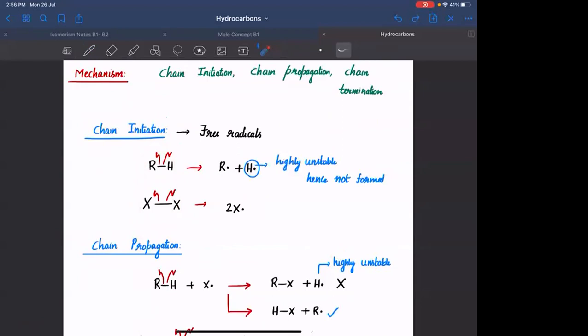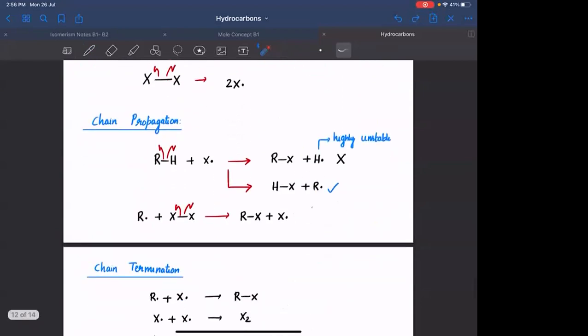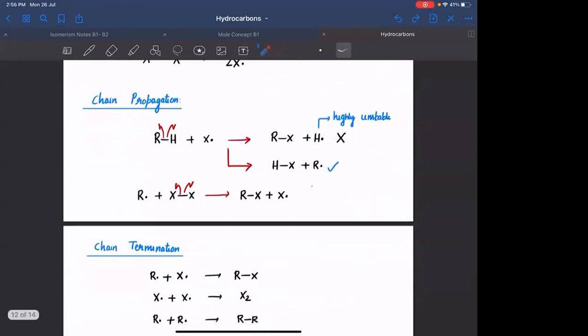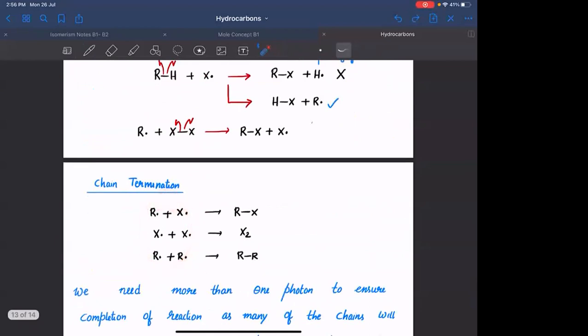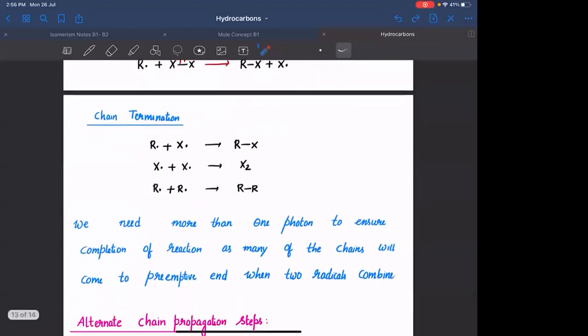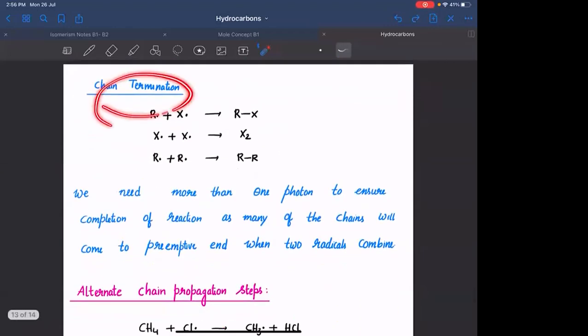Chain propagation steps में, a free radical will be combining with a neutral molecule to form a new free radical. Those are chain propagation steps. You need to form a new free radical, then only the chain can propagate. Chain termination steps में, two free radicals will combine to form a neutral molecule, that is called as chain termination step. You can similarly have alternate chain termination steps.